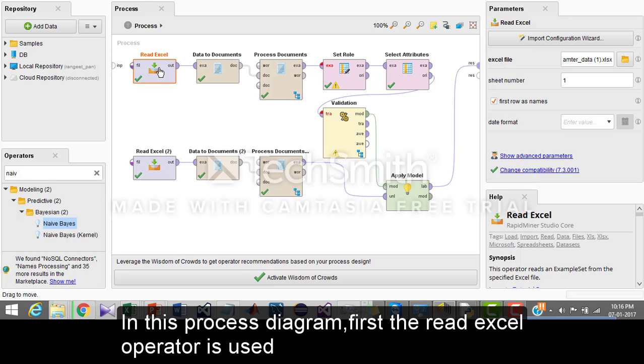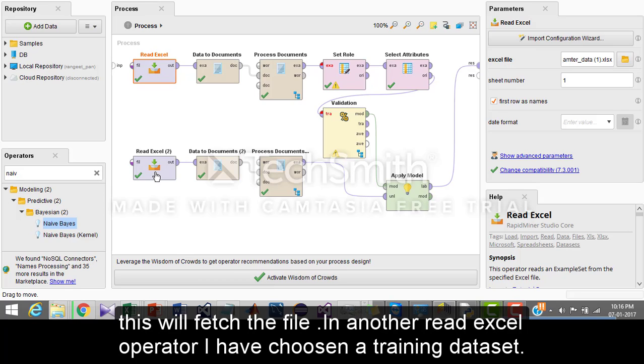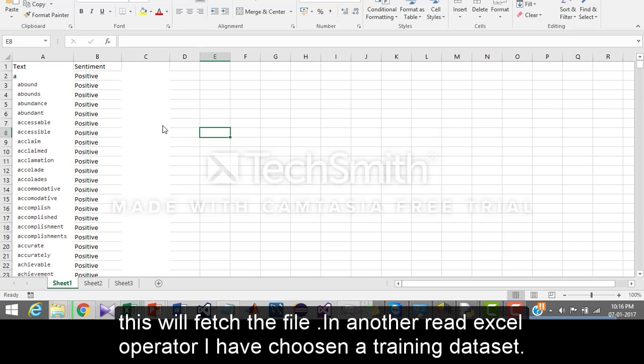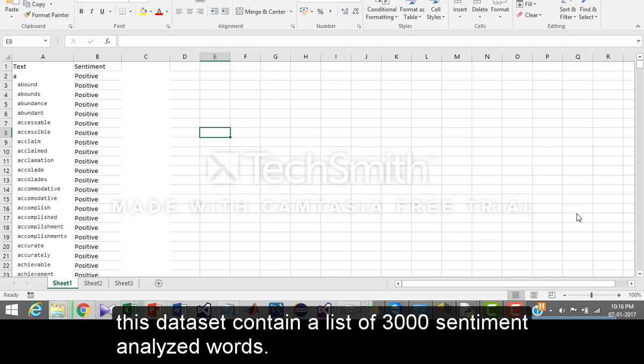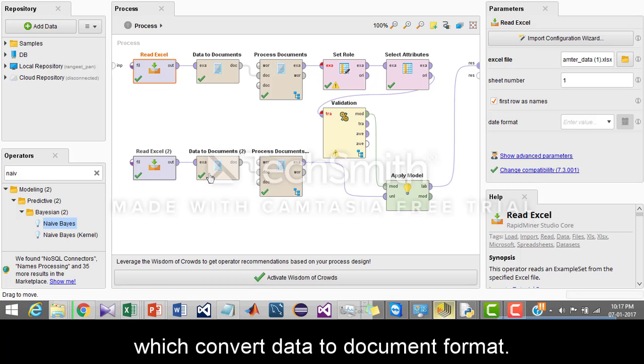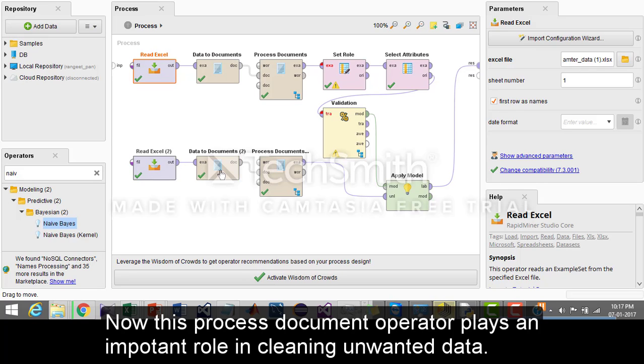In this process diagram, first this read Excel operator is used. This will fetch the file. In another read Excel operator, I have chosen a training dataset. This dataset contains a list of 3000 sentiment analyzed words. The output of the read Excel operator is given to the data to documents operator, which converts data to document format. Now, this process documents operator plays an important role in cleaning unwanted data.